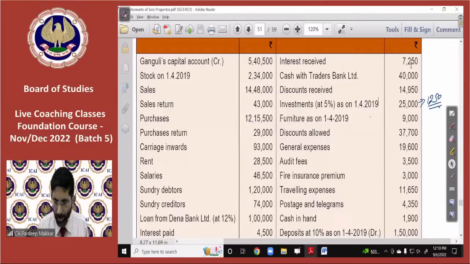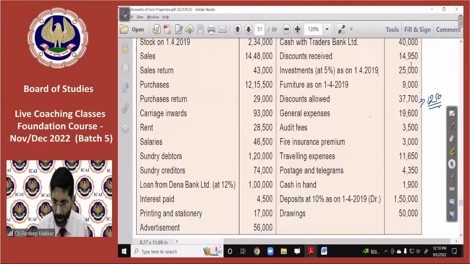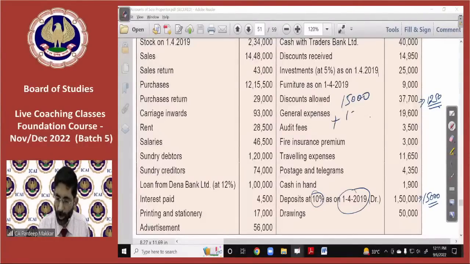Any other investment or deposits? Yes. There's another deposit worth rupees 1,50,000 on which interest at the rate of 10% for the full year will be received, because it is from 1st of April. So 15,000 is this one. So interest should be 15,000 plus 1,250. But how much is actually received?